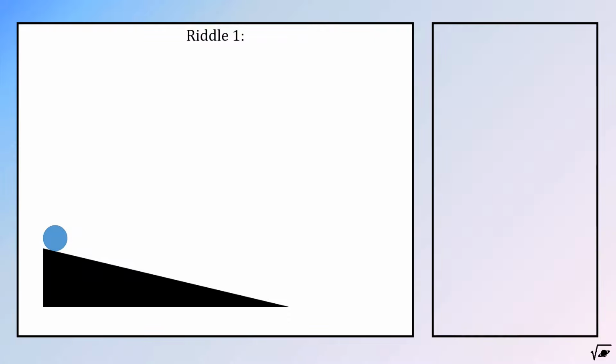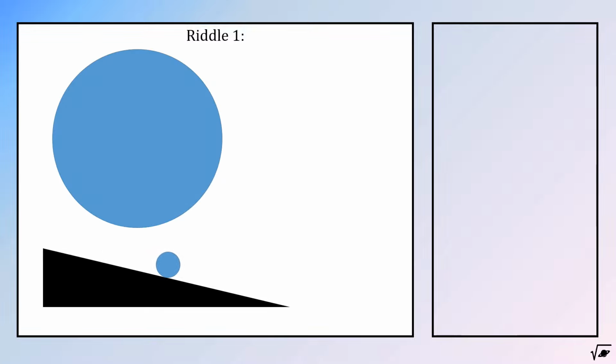Riddle 1. When a cylinder was put on a slope, it alternated between rolling and not rolling several times. How is this possible? It is physically impossible for a solid cylinder to behave like this. Therefore, the cylinder must not be solid. The inner part must be filled with some sort of viscous fluid or sand-like material.